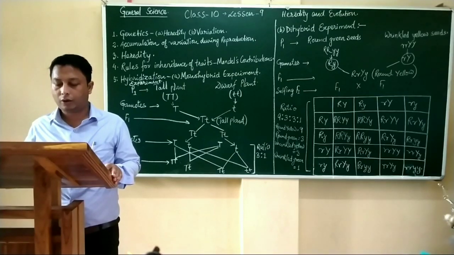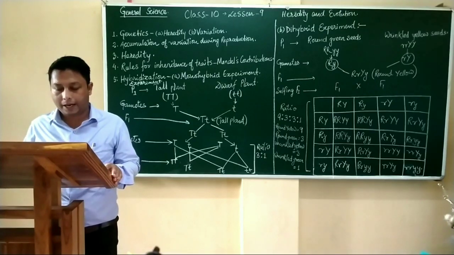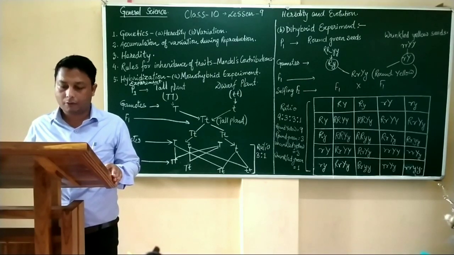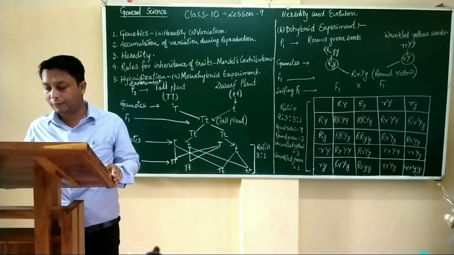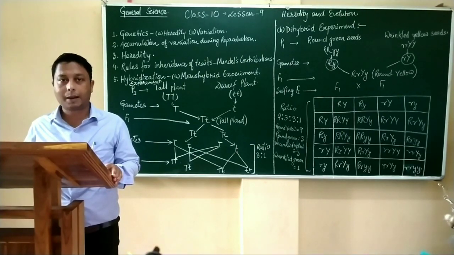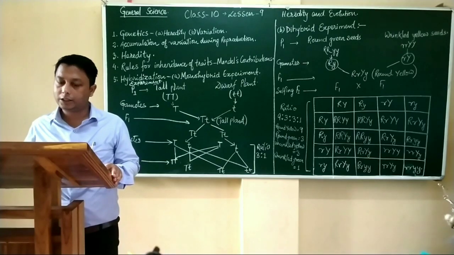These are known as Mendelian factors. The pair of factors for plants with pure tall characters will be capital T, and plants with pure dwarf character will be small t.